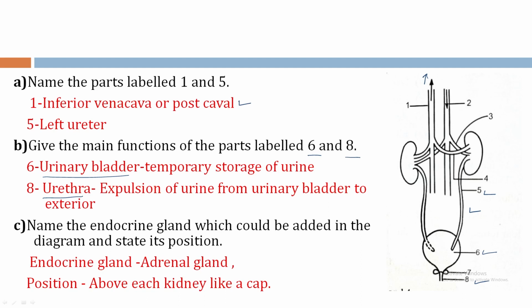Bit C. Name the endocrine gland which could be added in the diagram and state its position. The name of the endocrine gland is adrenal gland, and its position is above each kidney like a cap.